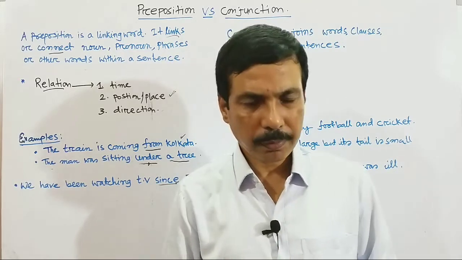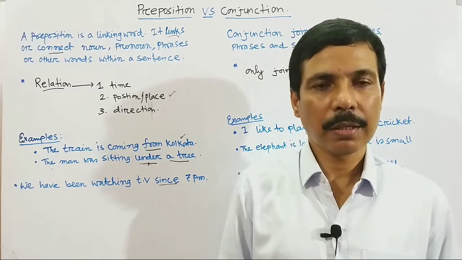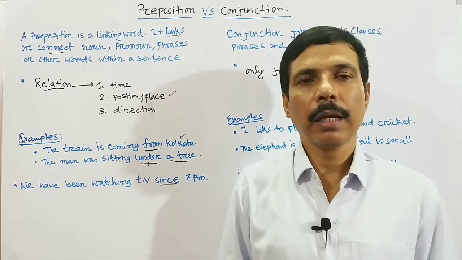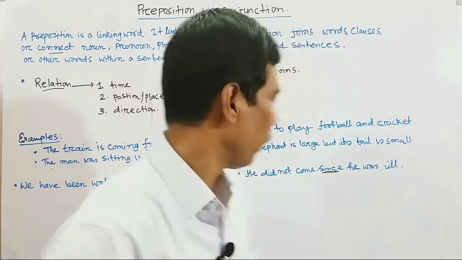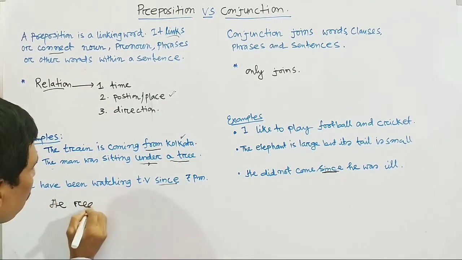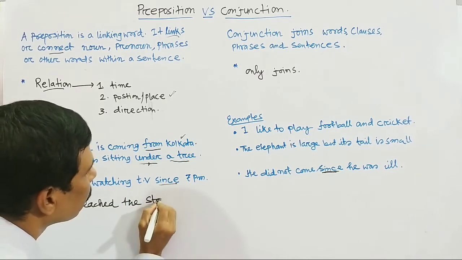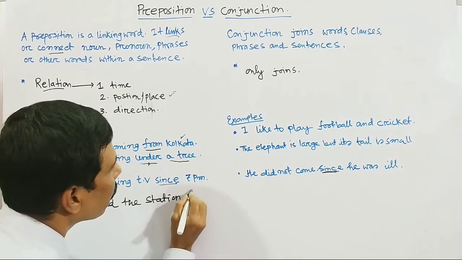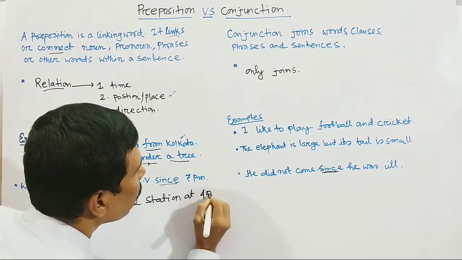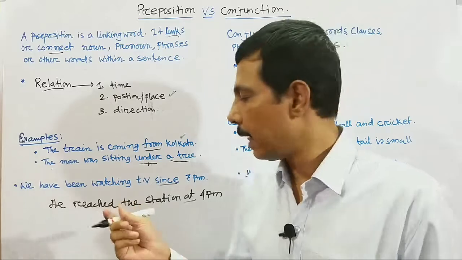If I say, he reached the station at 4 p.m. Here, he reached the station 4 p.m., that does not make sense.